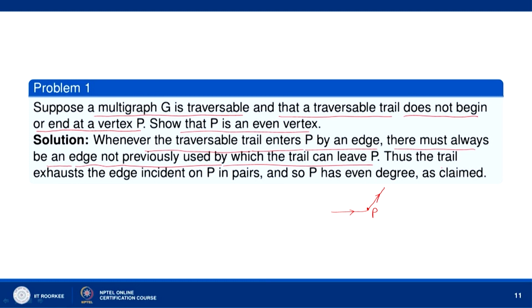Thus the trail exhausts the edges incident on P in pairs. There will be one edge which enters P and there will be an edge which will be leaving P, and therefore, P has an even degree. And so, P is an even vertex.